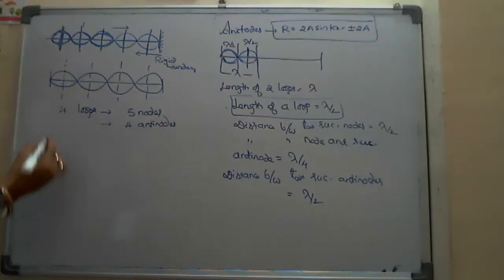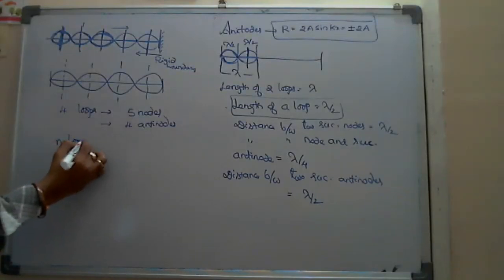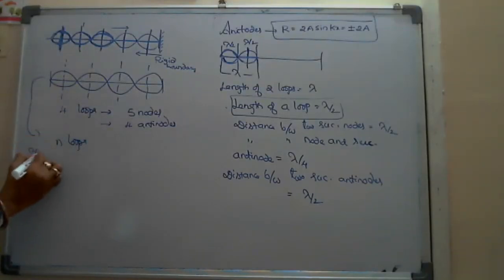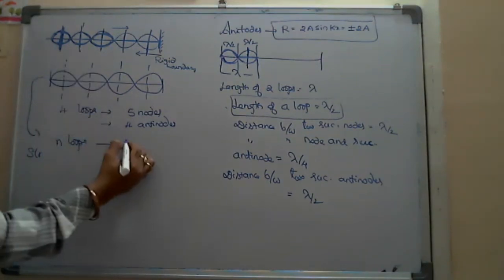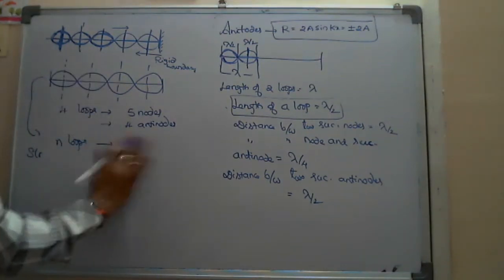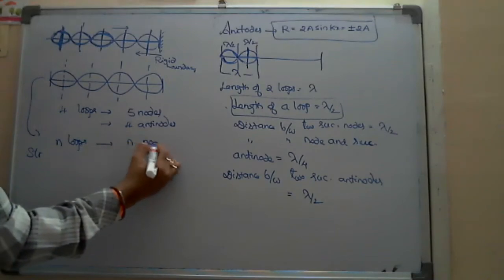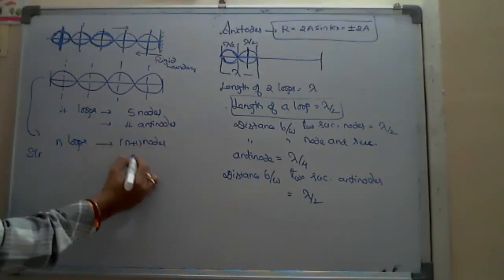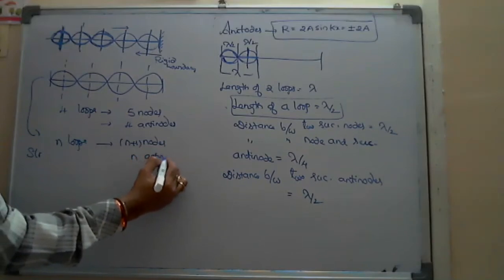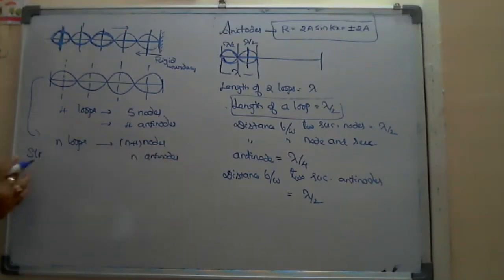So in exam, if I ask, there are n loops in the case of a string, the nodes equal n plus 1 and the antinodes equal n. Provided the string is stretched between two rigid supports.